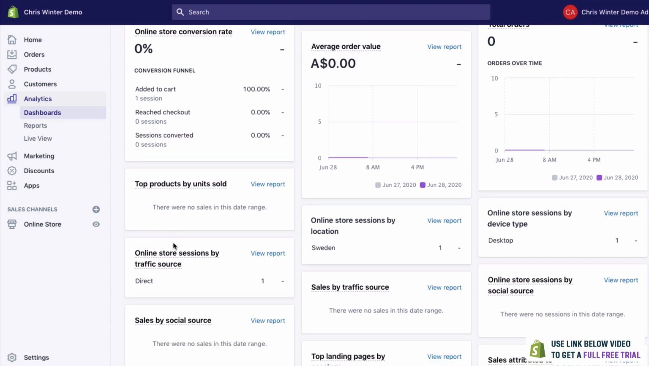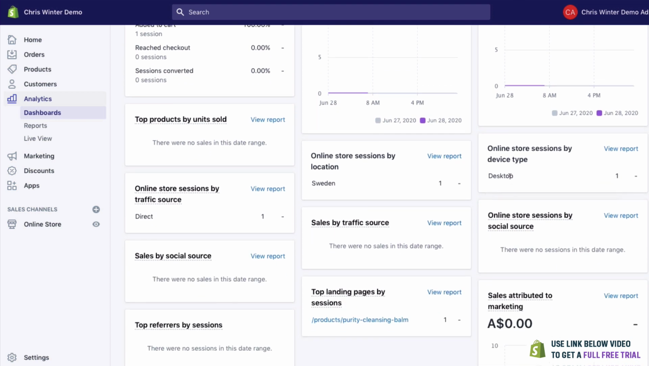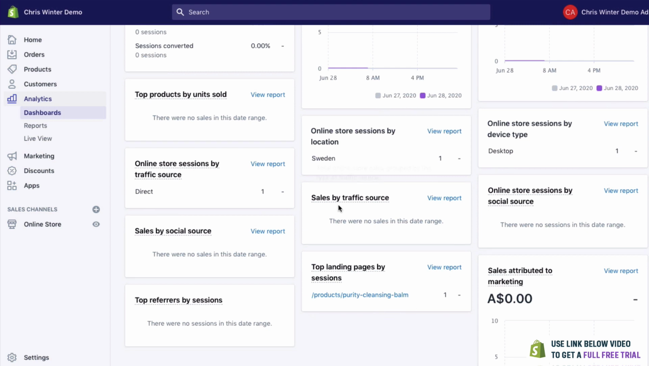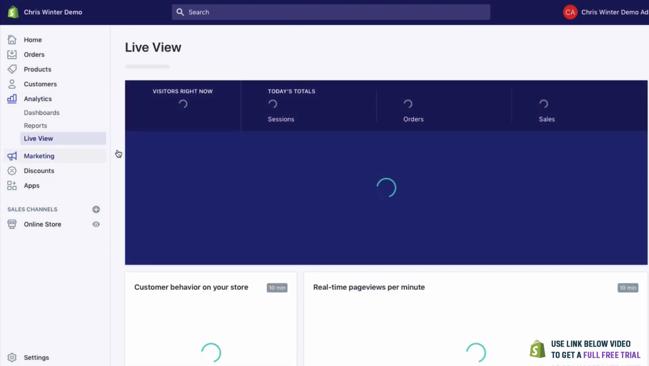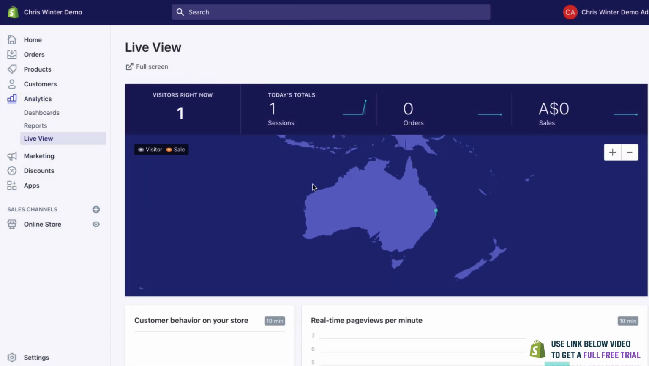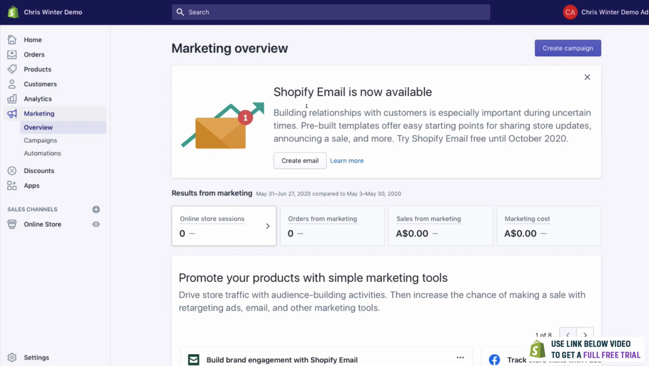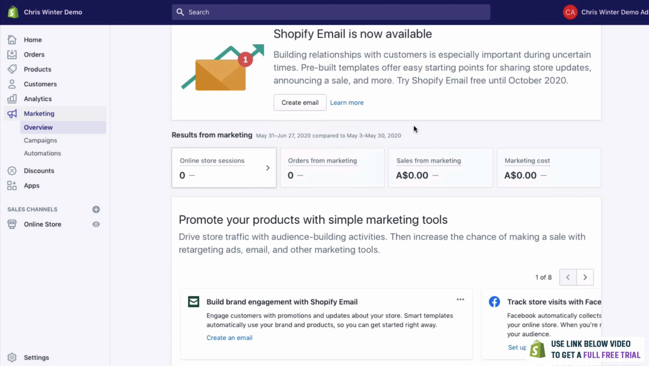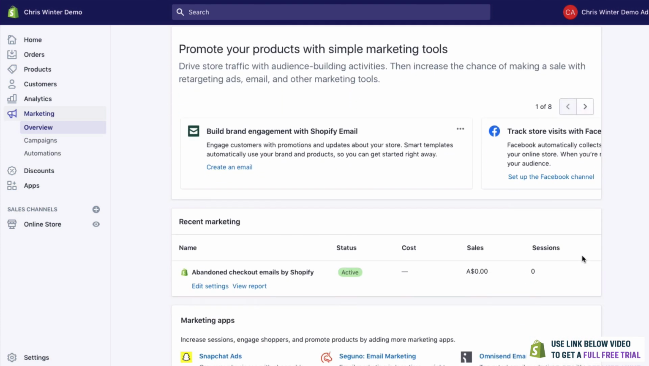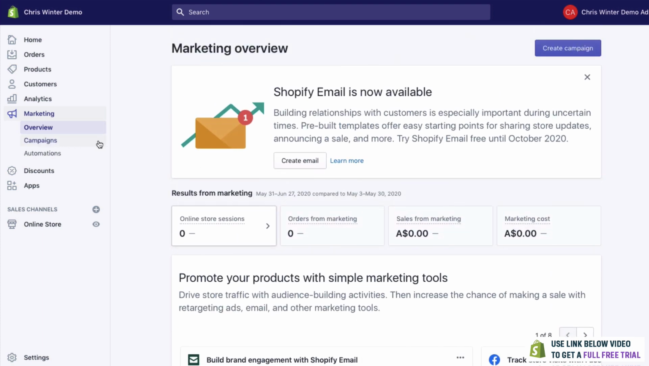Which products are the most important, where people are coming from, what kind of device they're using, whether they're using a Mac or a PC or a phone, and a few other things. You can even see a live view of how many people are on right now. We have one person on right now. I think it's me. Marketing here allows you to do some different campaigns with things like Facebook and Instagram advertising. That can be really good.